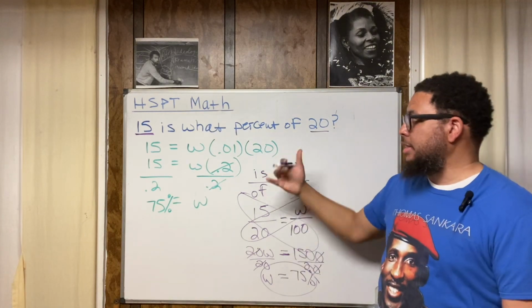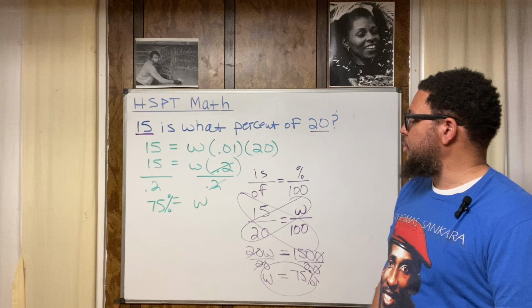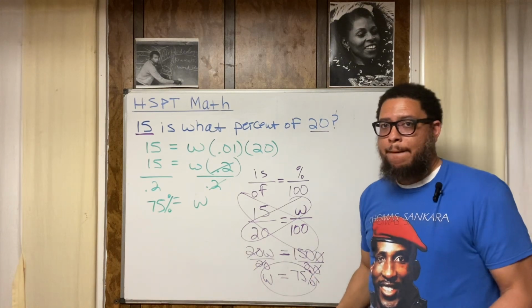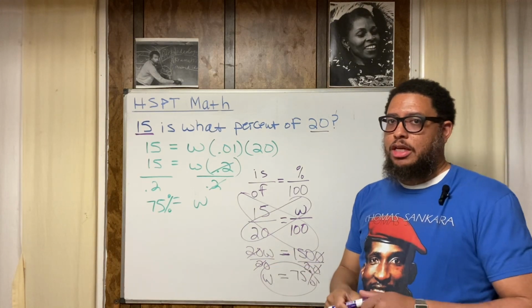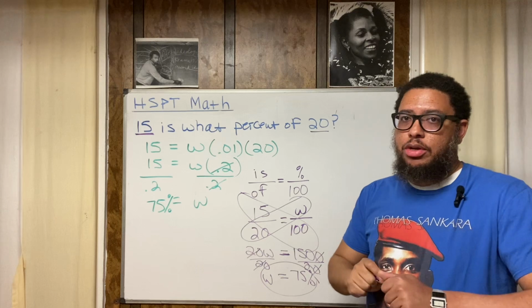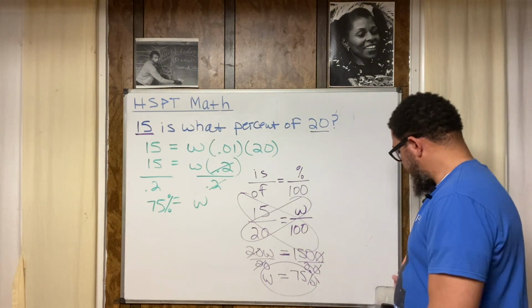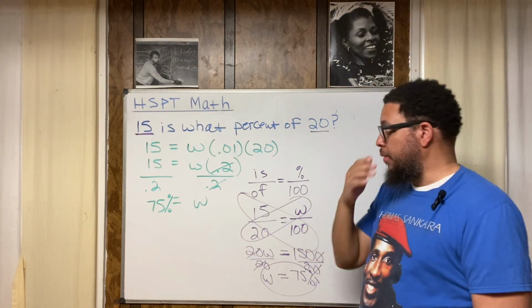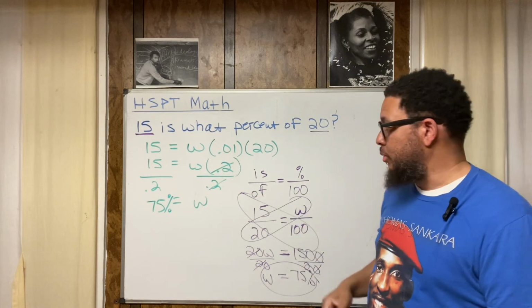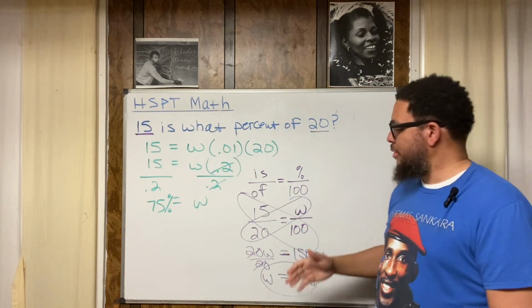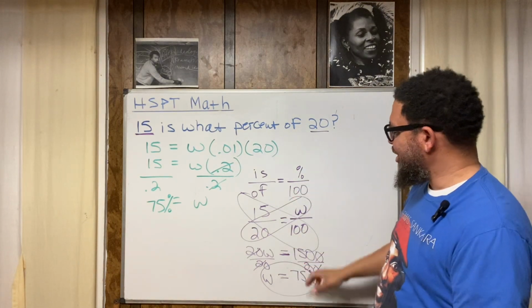But you need to know, like, this is money right here. Like 15 is what percent of 20. You need to understand percentages, right? If you don't understand percentages, you're going to get taken advantage of. You're going to get robbed. And you ain't even going to know it. You're not even going to dig it. I'm trying to tell you, right? That's why you really need to lock into this channel. I'm trying to save lives out here. Like real talk, right? So 75%.